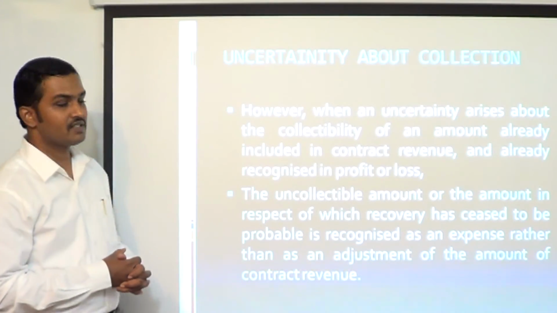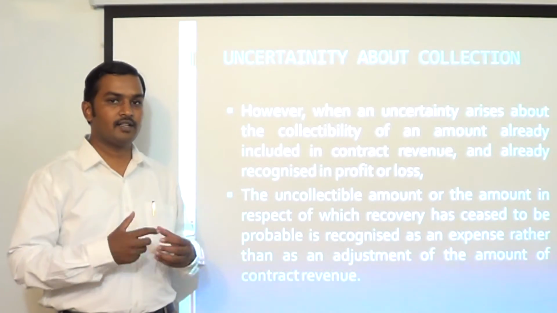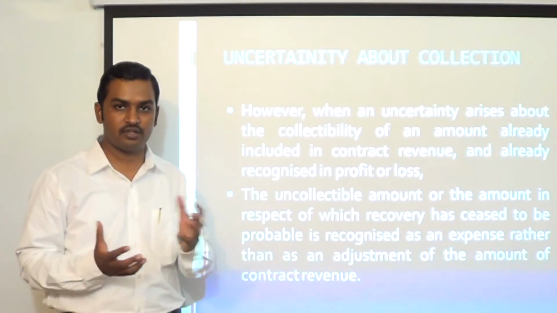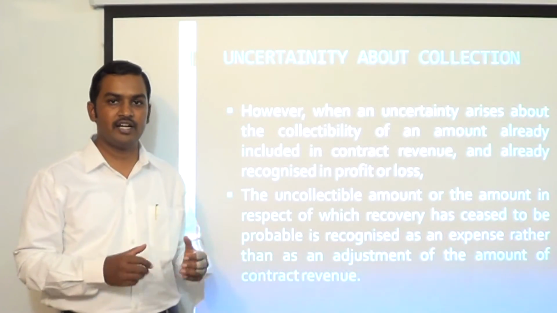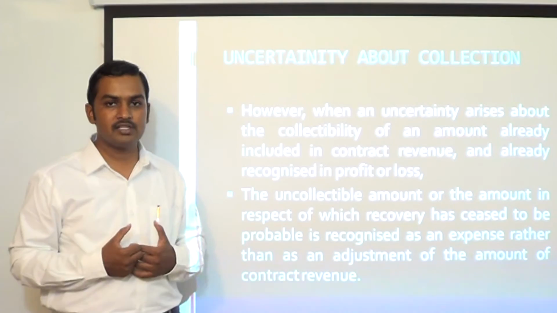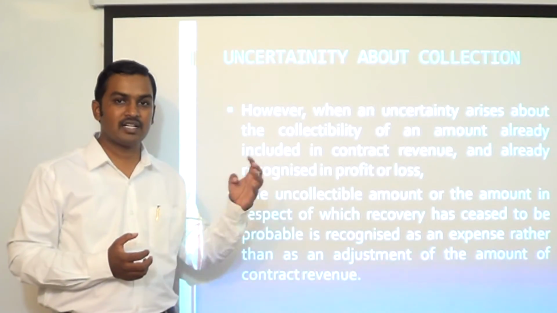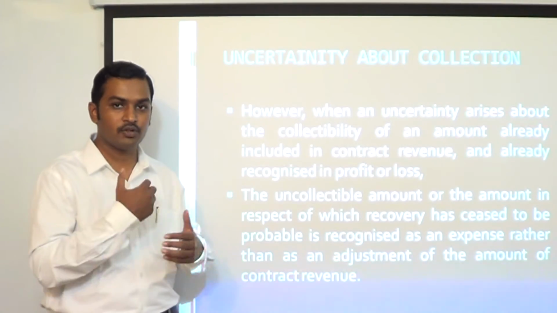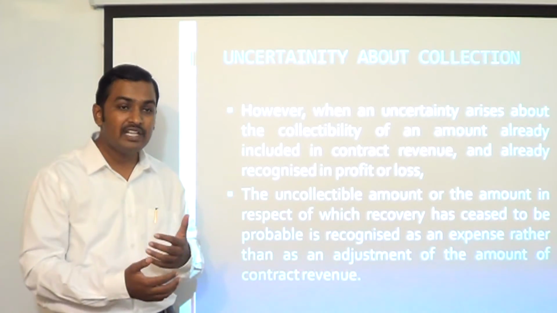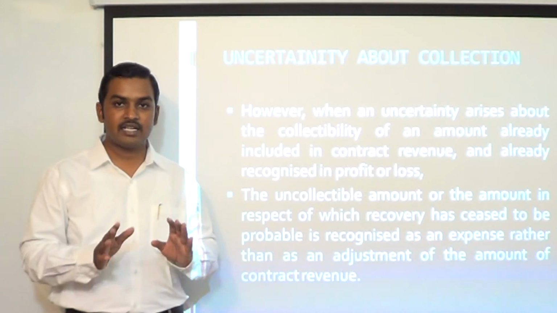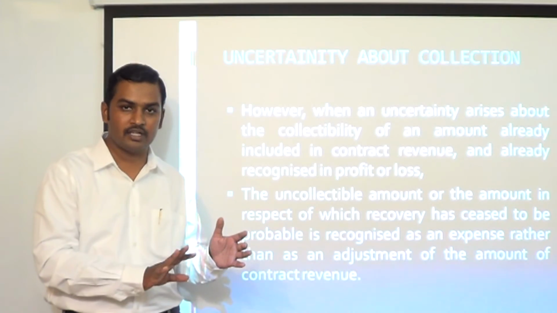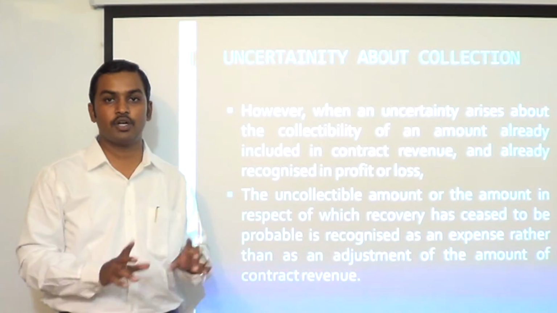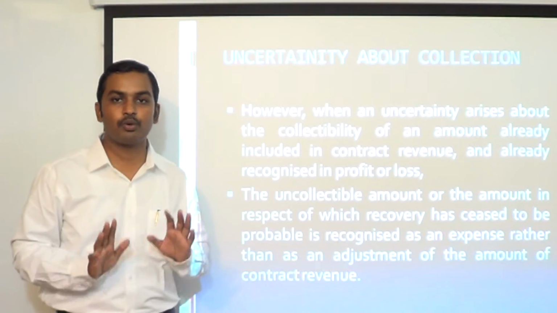Uncertainty about collection. Now what is this? Let us take an example: a contractor has received a contract from a customer for construction of an asset. He has already done some construction activity and some billing. That means there are some receivables, and he has a right to receive some money from the customer. But the customer is not paying the amount, and there is a doubt whether he will pay. That means it becomes bad debts for us, or he wants to provide for bad debts. So how should we deal with such uncertainty about collection? The standard does not require us to reverse the revenue which has already been recognized. It only requires us to create a provision for bad or doubtful debts. You are not going to reverse revenue already recognized, you are only going to provide for bad debts.